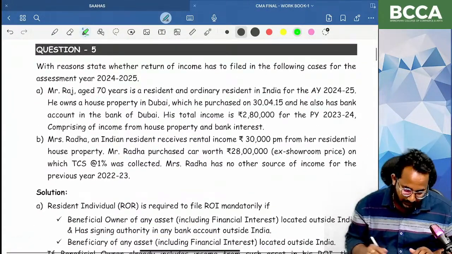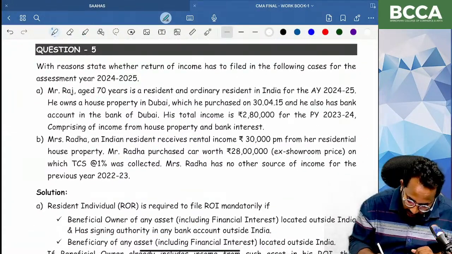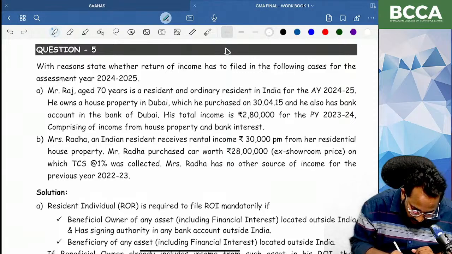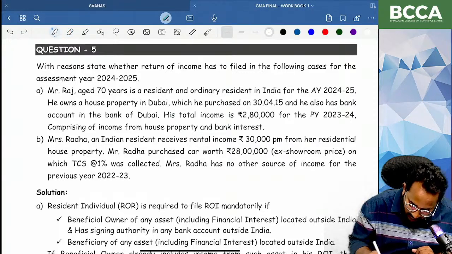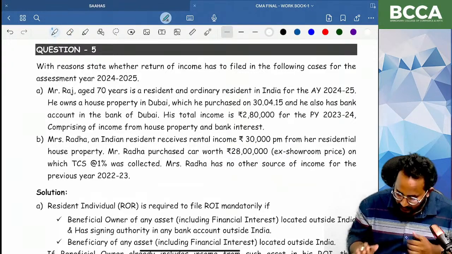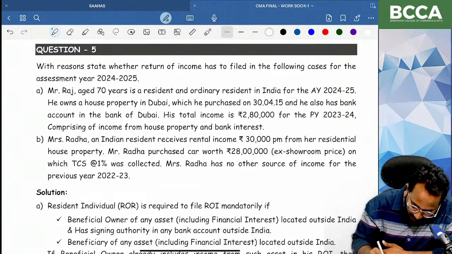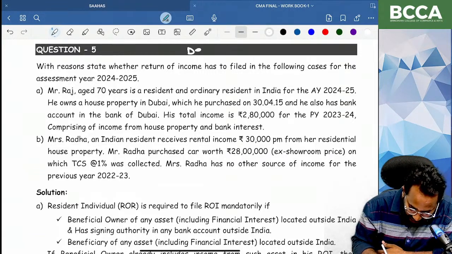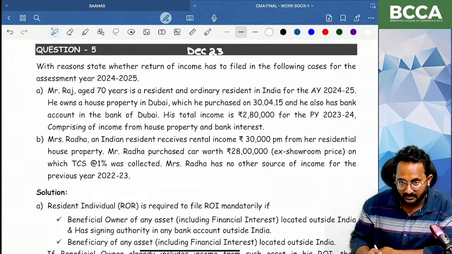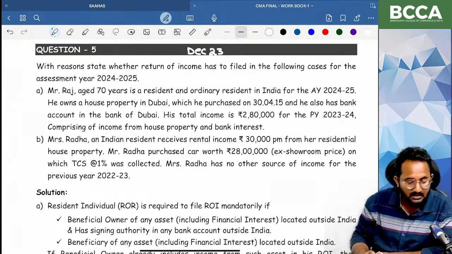Question number 5. This is a CA December 2023 examination question, ma. Last question for today's session. Please listen carefully. This is in December 2023, that means the last examination question.